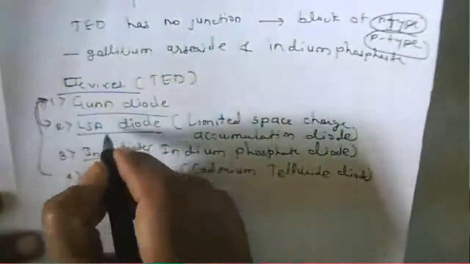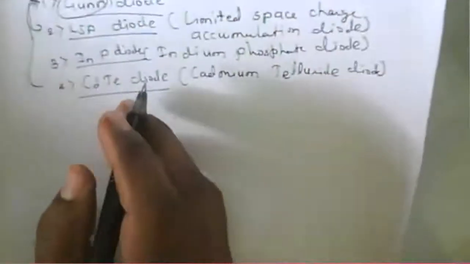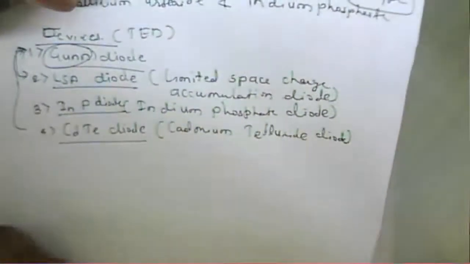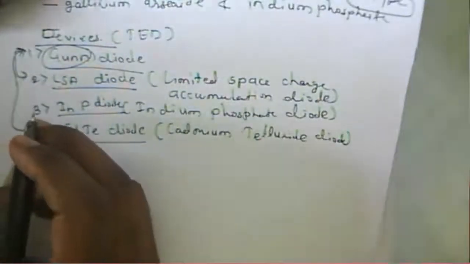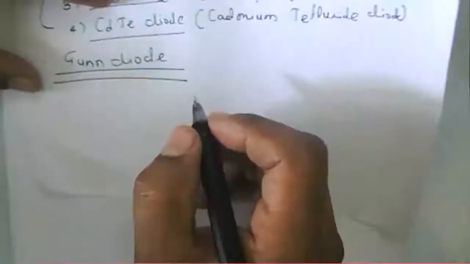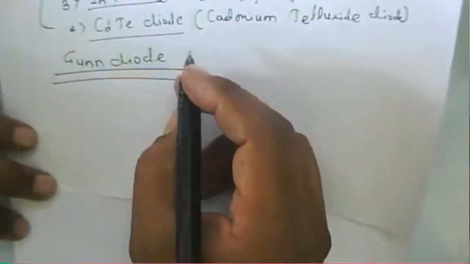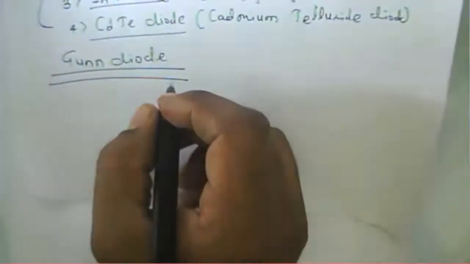So now we will learn about these diodes, which work in the field of transferred electron devices. We start first with the Gunn diode. Before that, to understand what the Gunn diode is, we need to learn about the devices related to it. So I think we start with the next page, because we require time for the diagrams and all. So now we start here with the Gunn diode.